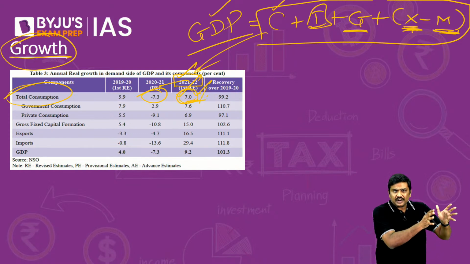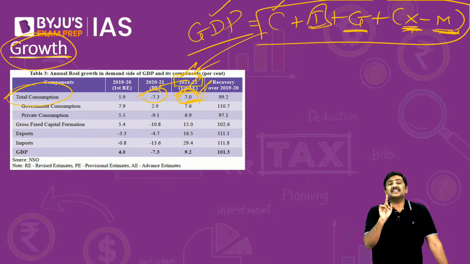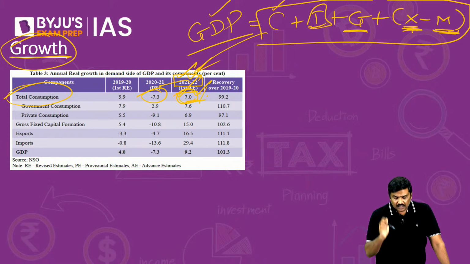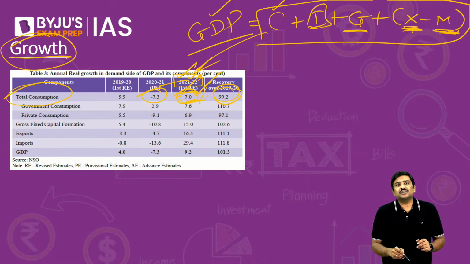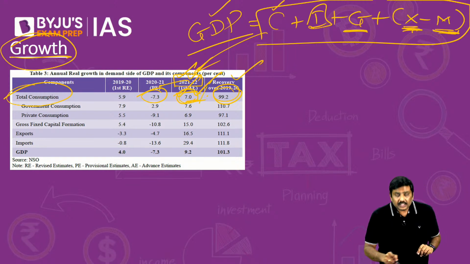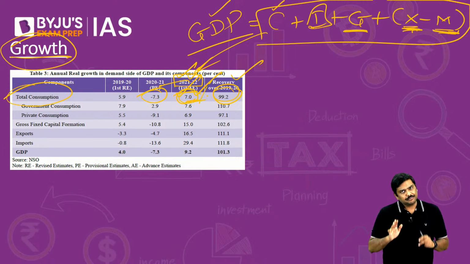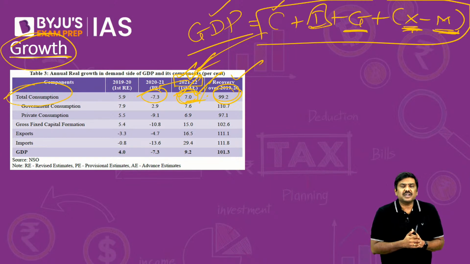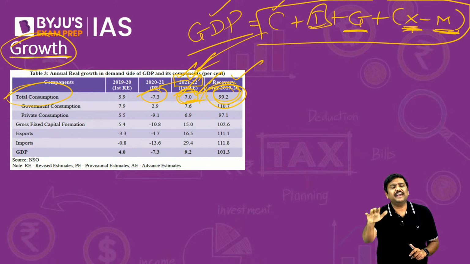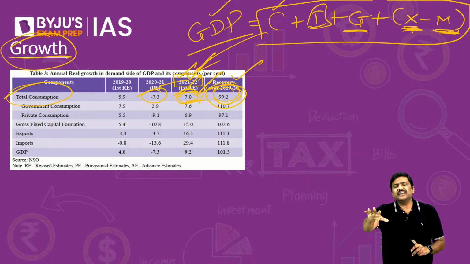And not just that, when you compare this consumption for the year 21-22 with the pre-pandemic situation, we have almost hit recovery.